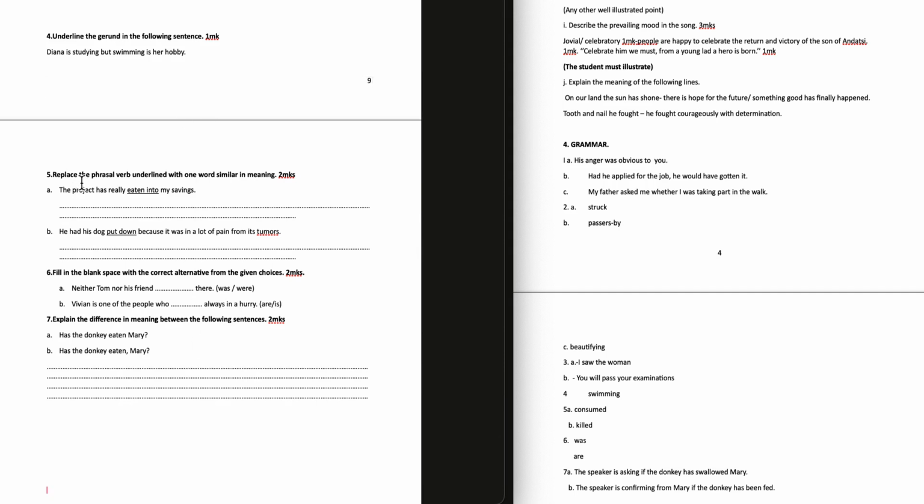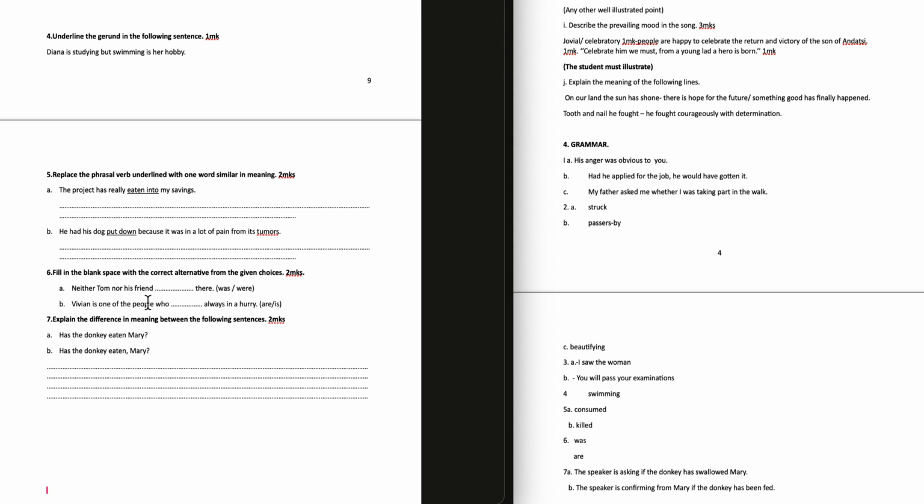Question 5. Replace the phrasal verb underlined with one word similar in meaning. A. The project has really eaten into my savings. Eaten into, consumed. 5b. He had his dog put down because it was in a lot of pain from its tumors. Killed.